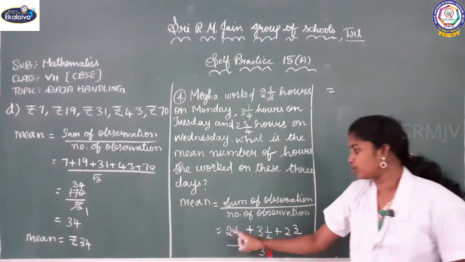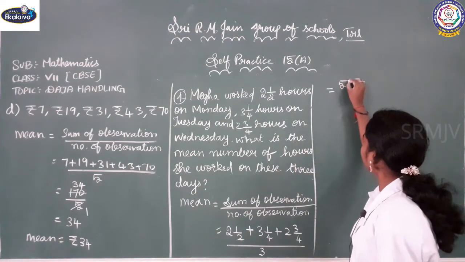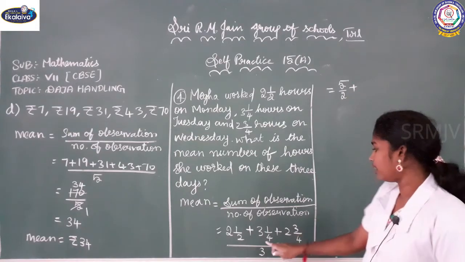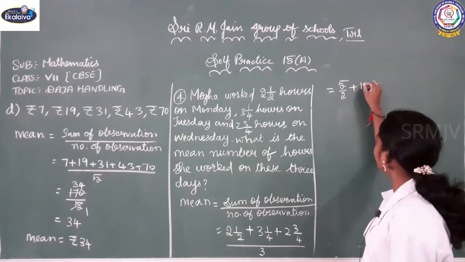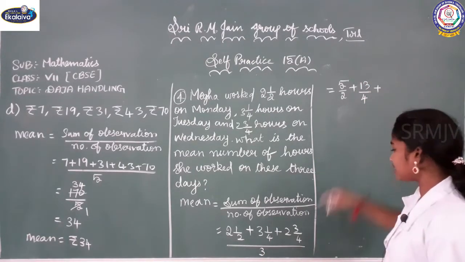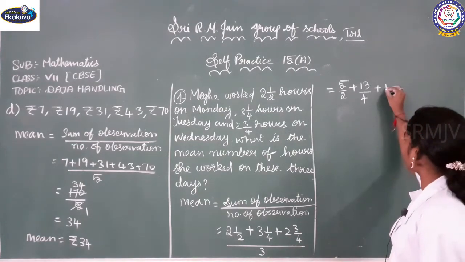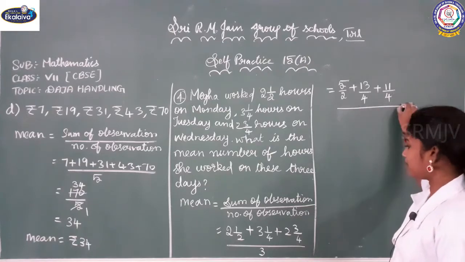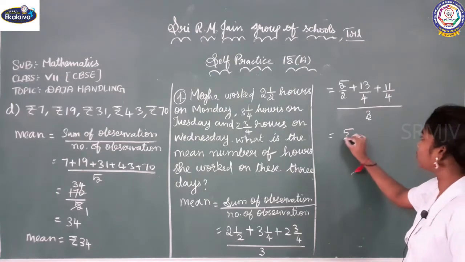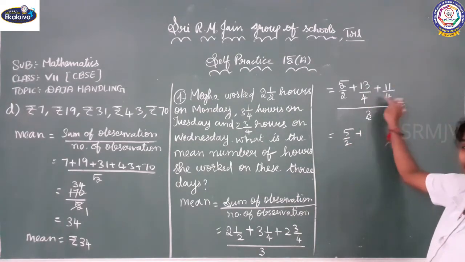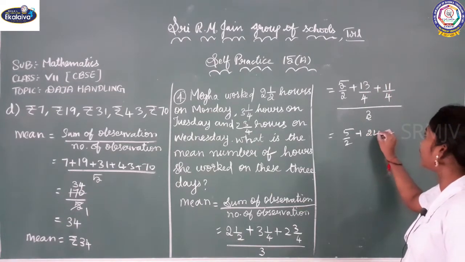Listen, 2 1/2: 2 twos are 4, 4 plus 1 is 5, so 5/2. Plus 3 1/4: 4 threes are 12, 12 plus 1 is 13, so 13/4. Plus next, 2 3/4: 4 twos are 8, 8 plus 3 is 11, so 11/4, divided by 3. Okay, so what do we have? 5/2 plus 13/4 plus 11/4. The denominators are the same, so we can add the numerators as they are. When you add 13 plus 11, you will get 24/4.